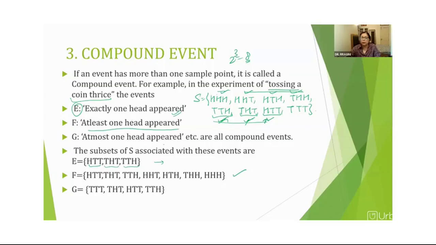And the last is at most one head appeared. At most means the maximum is 1. So what is the minimum number? There might be no head at all, right? So at most means 1 is the maximum. So choose the outcomes with 1 head, all of which satisfy this definition, and the numbers less than 1 head, that means no head, this one. So these 4 possible outcomes we have listed here. So this is also a compound event, right? Now these were the 4 different kinds of events that we have learned.